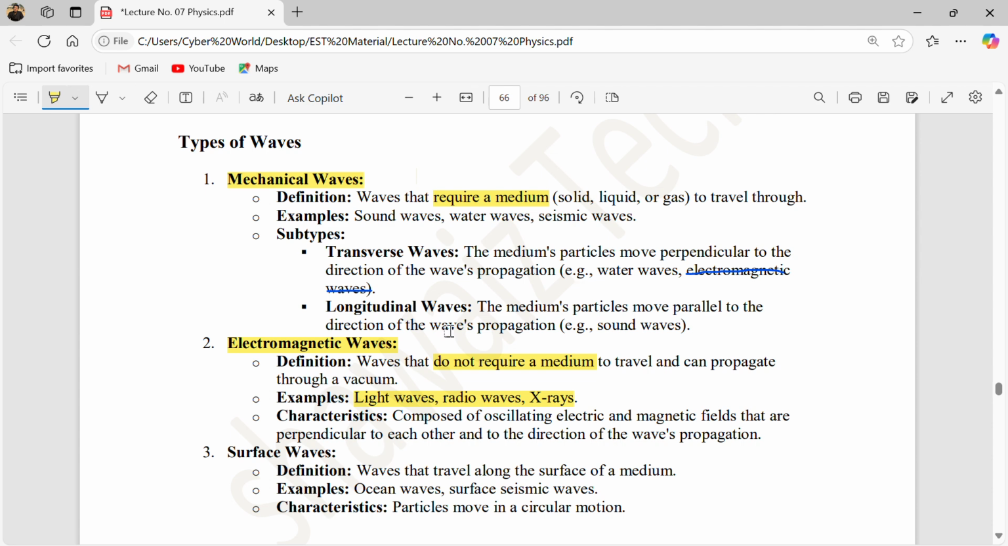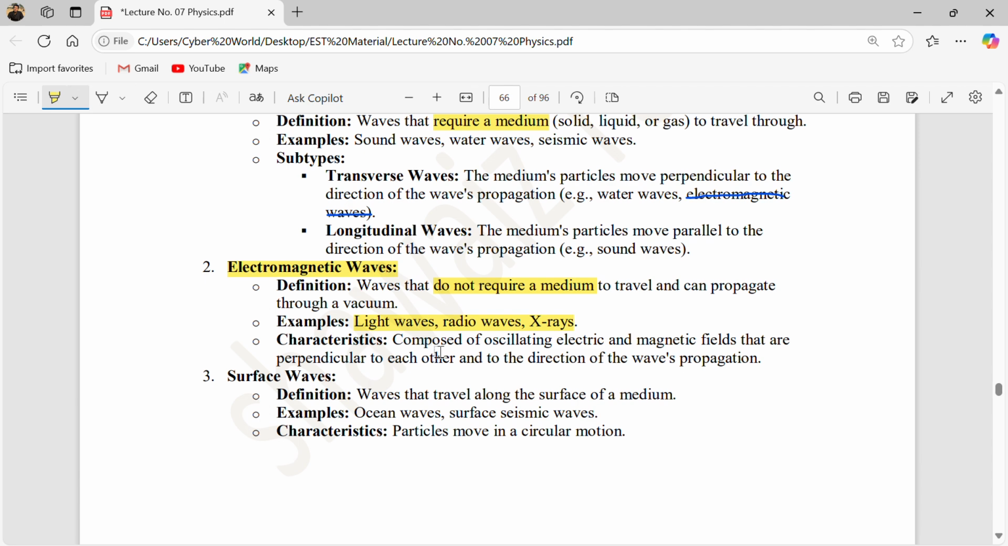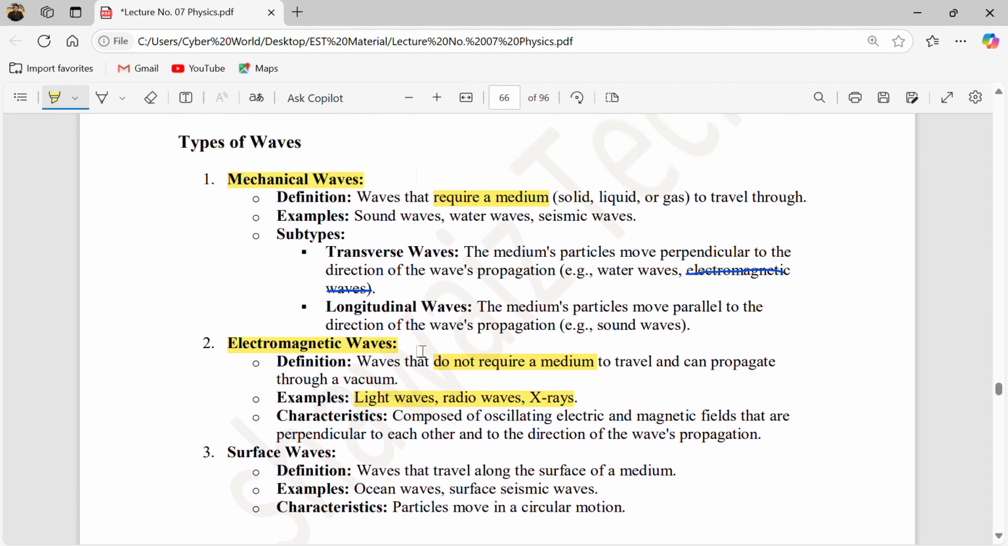Okay, and that are perpendicular to each other to the direction of wave propagation. Now move on to the third type of wave, which is the surface waves. Waves that travel along the surface of a medium, like, as I mentioned before, water waves. Water waves move parallel, those are mechanical waves.